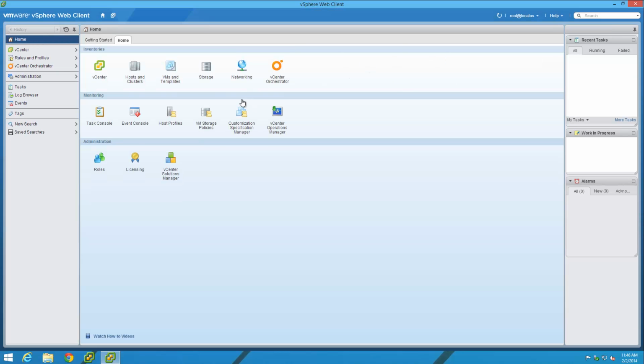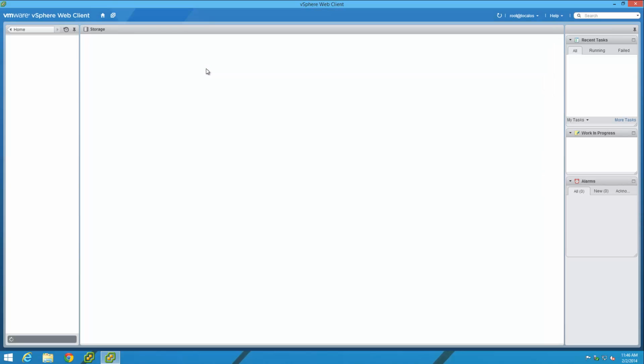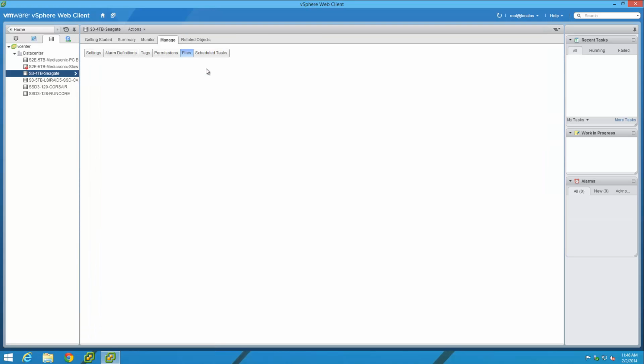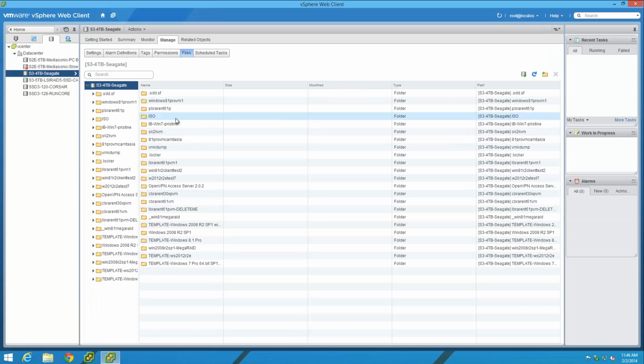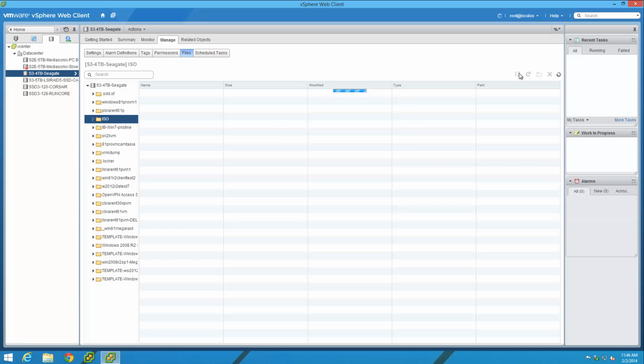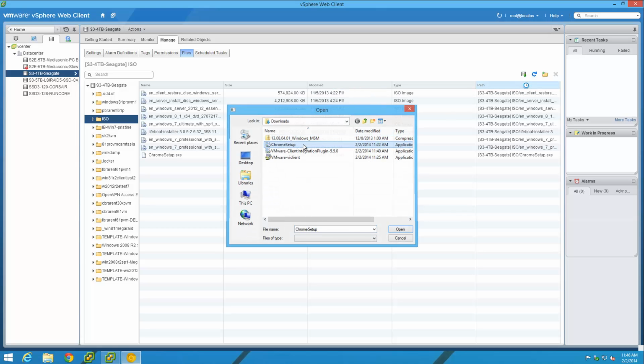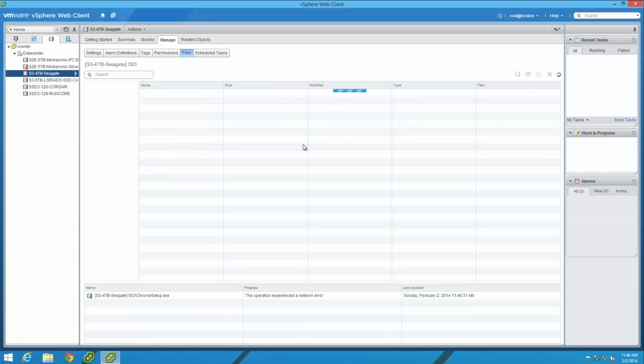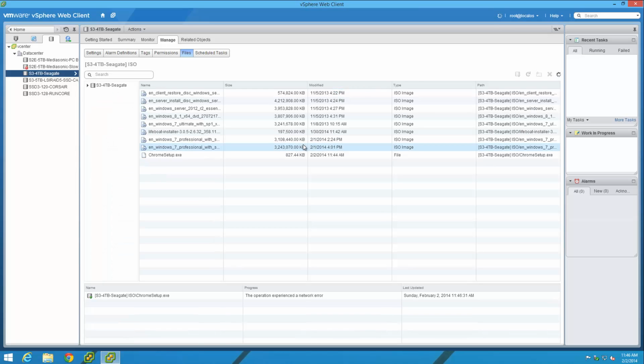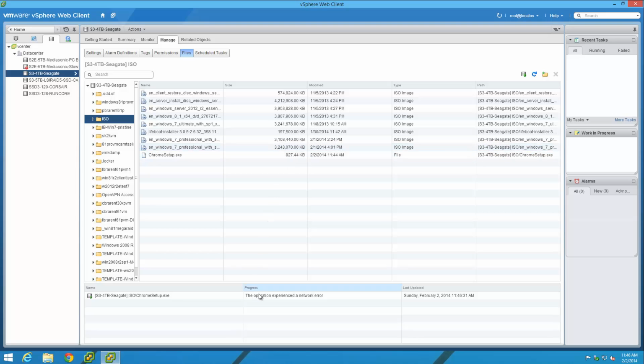And now we go to upload a file. It should no longer ask permission because the integration is already there. Experience the network error.